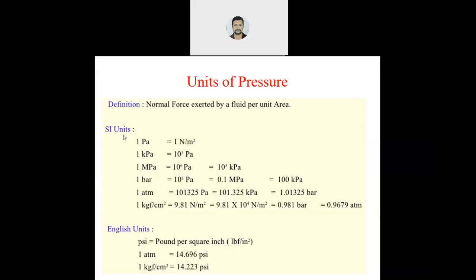This is about the different types of SI units. Now English unit means FPS, foot pound second. In foot pound second it is known as pound per square inch. Generally we use the SI units. You should know all these units to measure the pressure and the relationships between different kinds of units. These are all very much important.